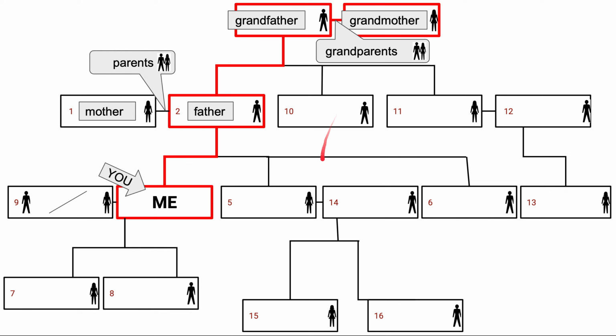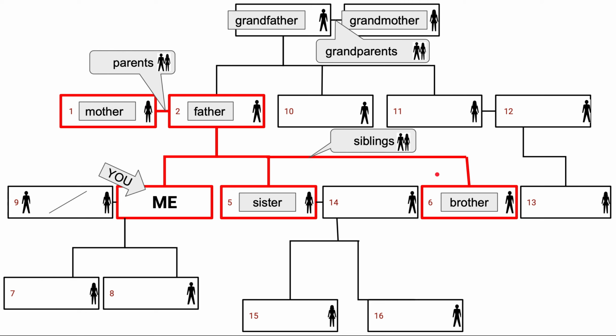Now let's look at 5 and 6. These people, number 5 and 6, okay? This is your mother and your father's daughter and son. Your mother's daughter is your sister, okay? And your father and your mother's son is your brother. Your sister and your brother are your siblings. That is your brother and sister.